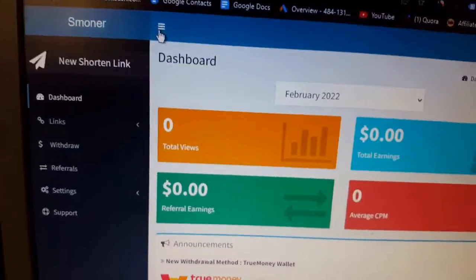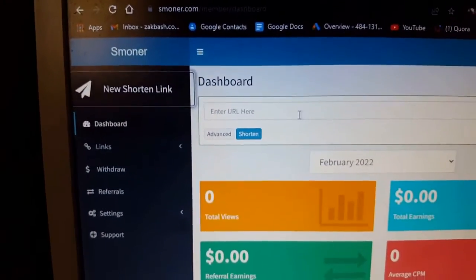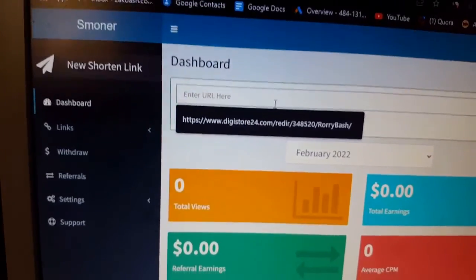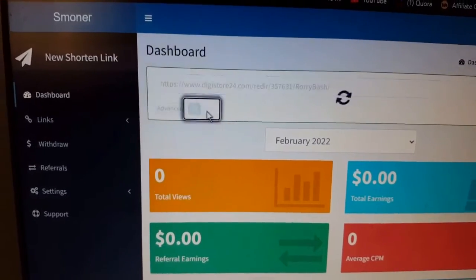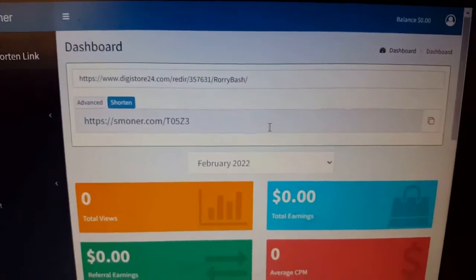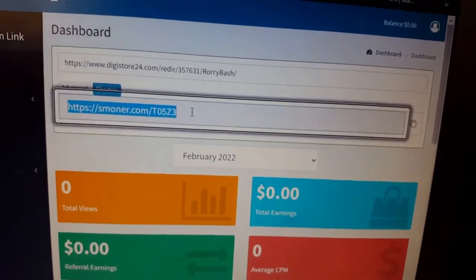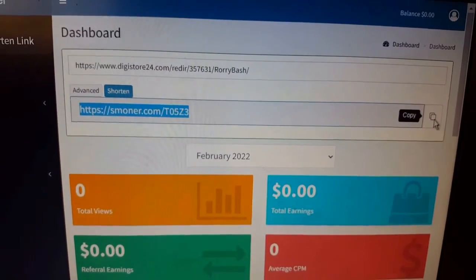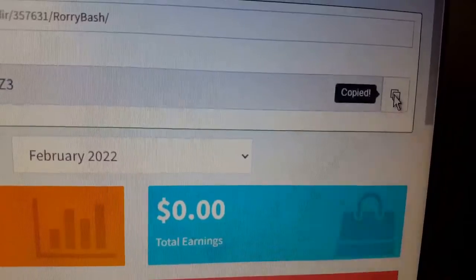Back here, Control V, shorten. As you can see, it's done. The long link is being shortened to this link here. What you're going to do is copy here. It says copy. Can you see that? It says copied. So this link is being copied.